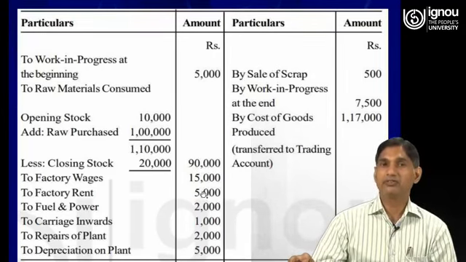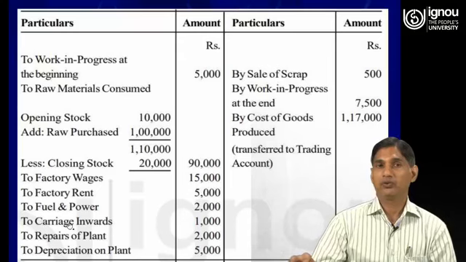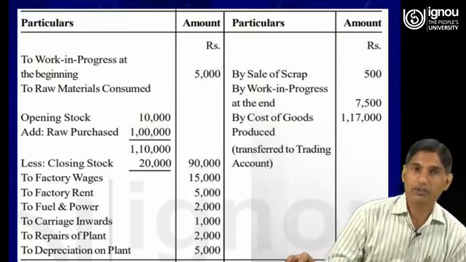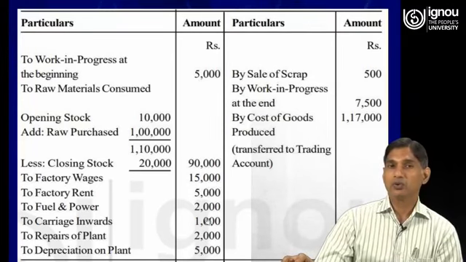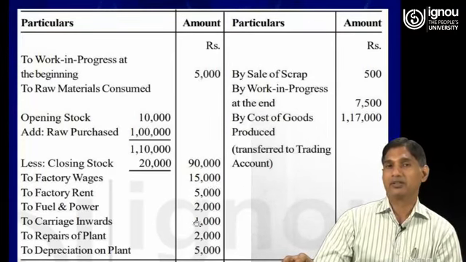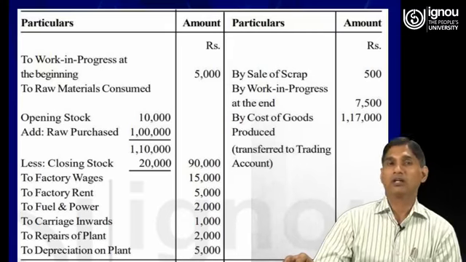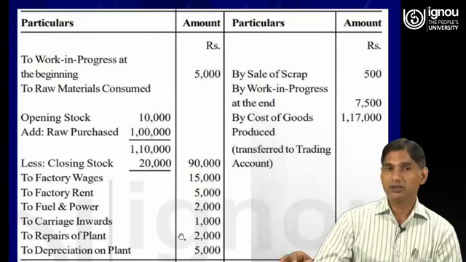Now to factory wages 15,000, to factory rent 5,000, to fuel and power 2,000, to carriage inwards 1,000, to repairs of plant 2,000, to depreciation on plant 5,000. So these all are direct expenses. As per the practice, all these direct expenses are shown in the manufacturing account separately. Otherwise these direct expenses should also form part of the raw material consumed.